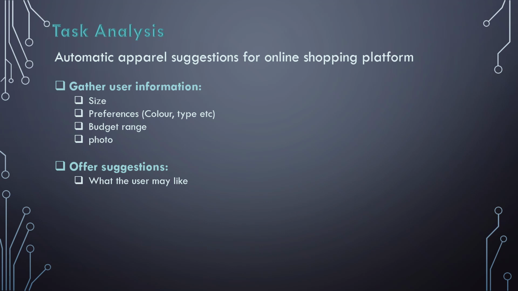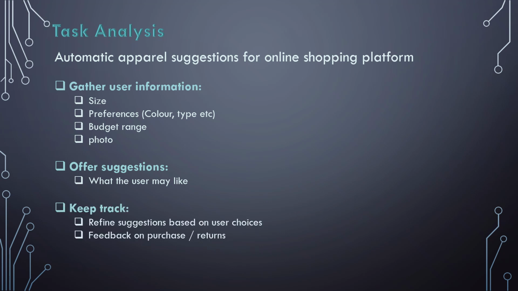Now, after the suggestions, it is important to keep track of user choices, whether the user actually buys the suggested dress or not. If purchased or returned, another feedback should be taken from the user for what was right and what was wrong about the suggestion. Based on this feedback, the details in the database must be updated. For example, sometimes the sizes are a little different brand wise.